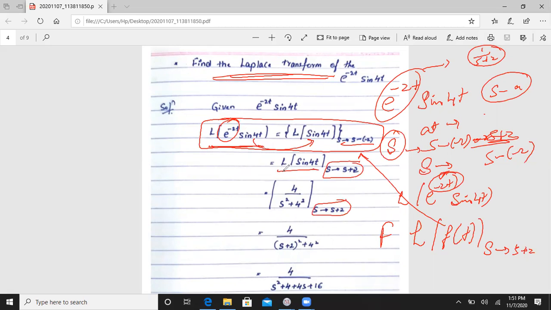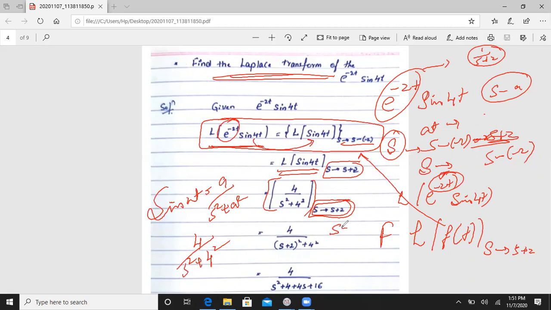Now we will solve the Laplace transformation of sin 4t. You already know sin of at is equal to a divided by s square plus a square. That means 4 divided by s square plus 4 square, so 4 square is 16. Now this is your remaining function, that is the e to the power minus 2t function.